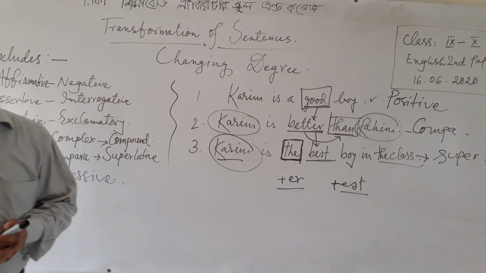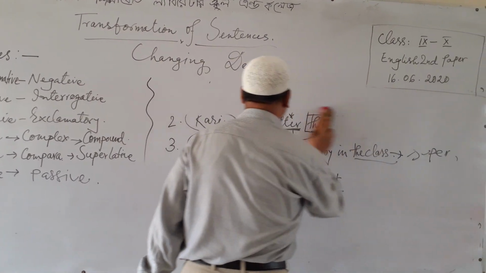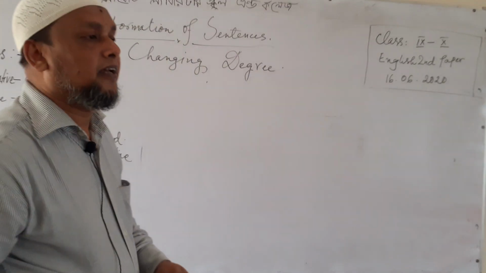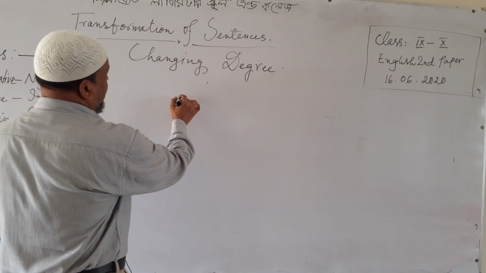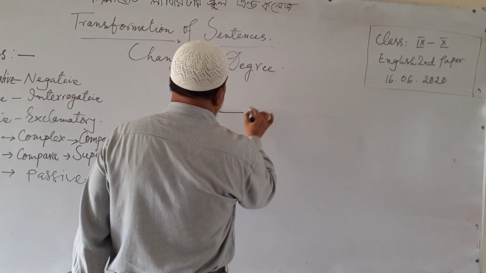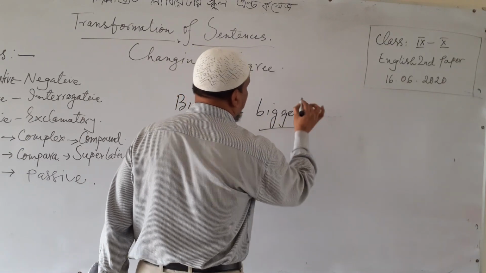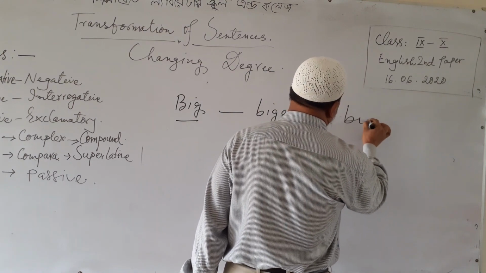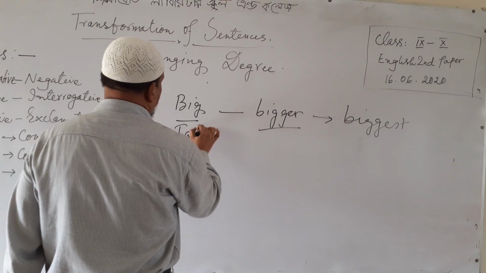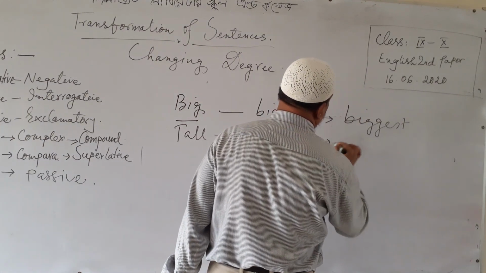There is also another thing I would like to discuss, and that is, if the degree or adjective is one syllable like big, for comparative it is bigger, and for superlative it is biggest. Just like tall, taller, and tallest.